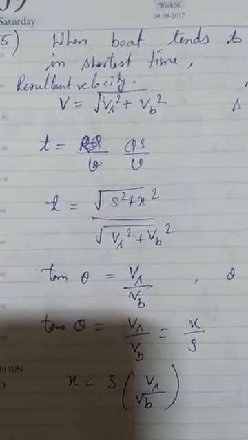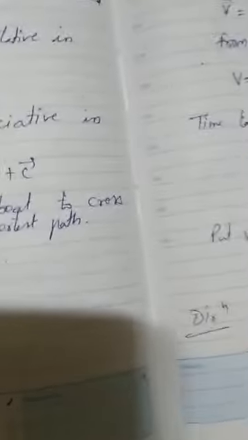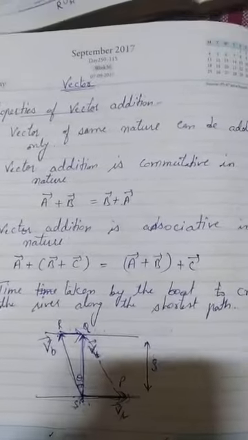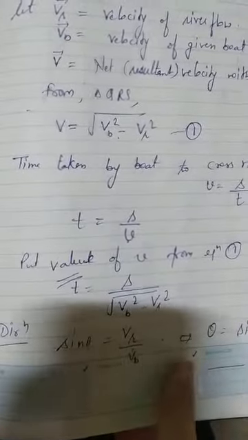These two applications are when the boat tries to cross in the shortest line, and the time taken by the boat to cross the river along the shortest path. These are the properties of vector addition.